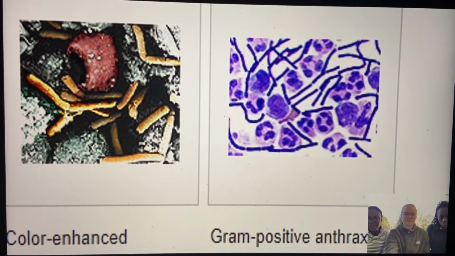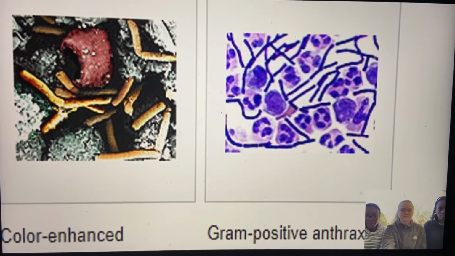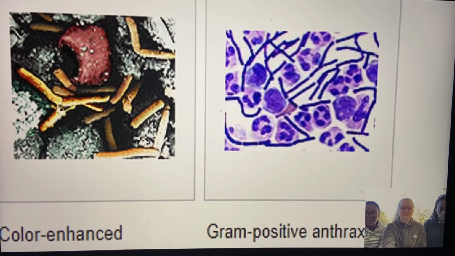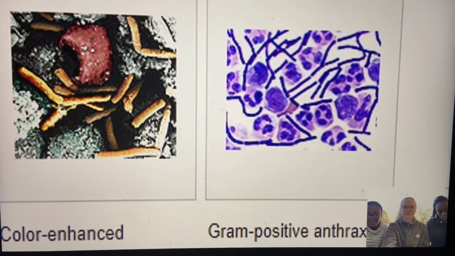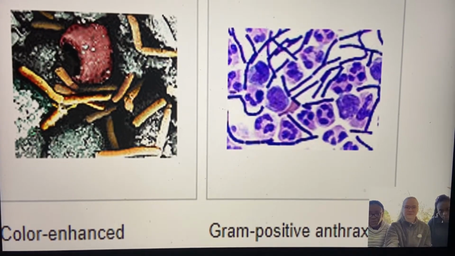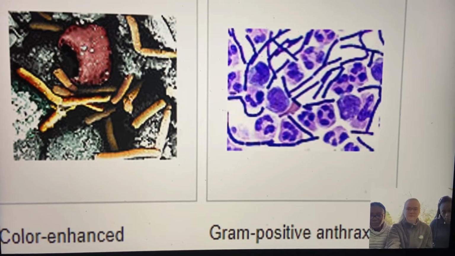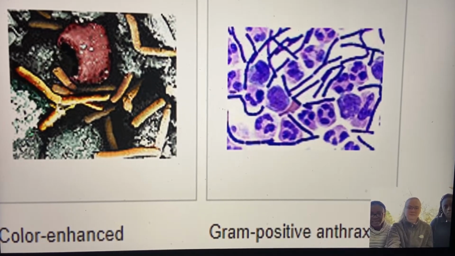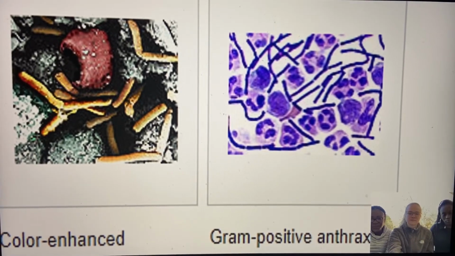The organism can live in a dormant form known as spores, which are difficult to destroy. The spores germinate at the site and then enter into the tissue and spread rapidly.